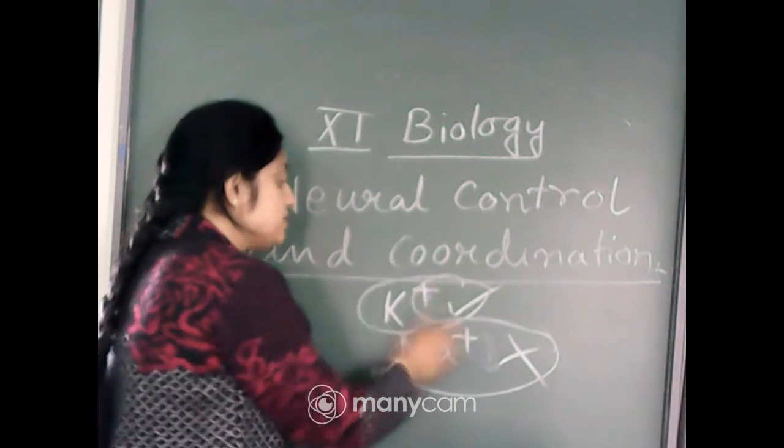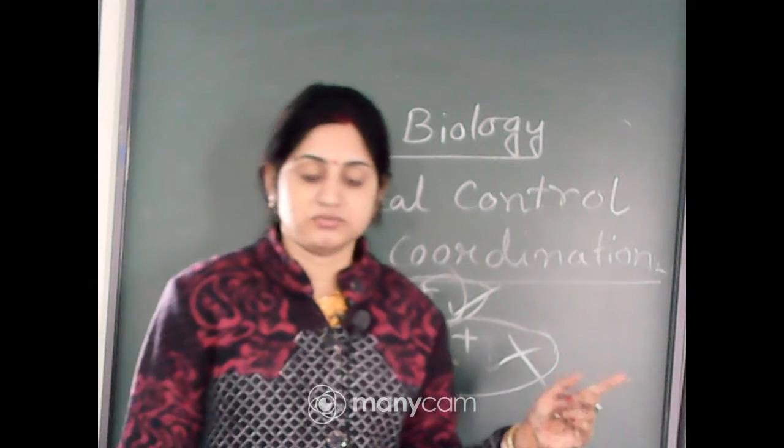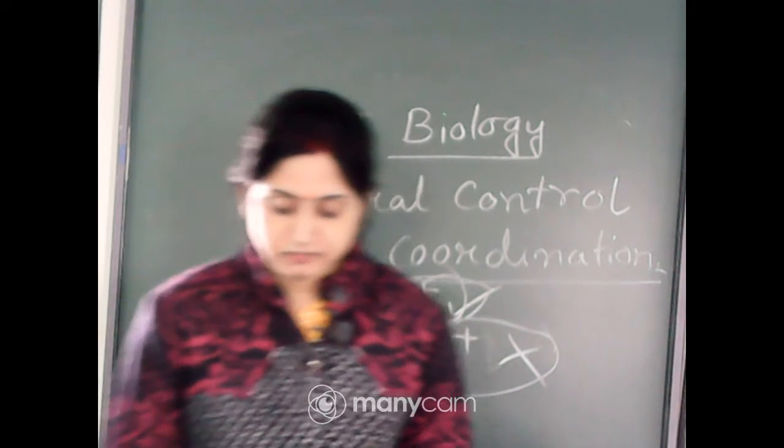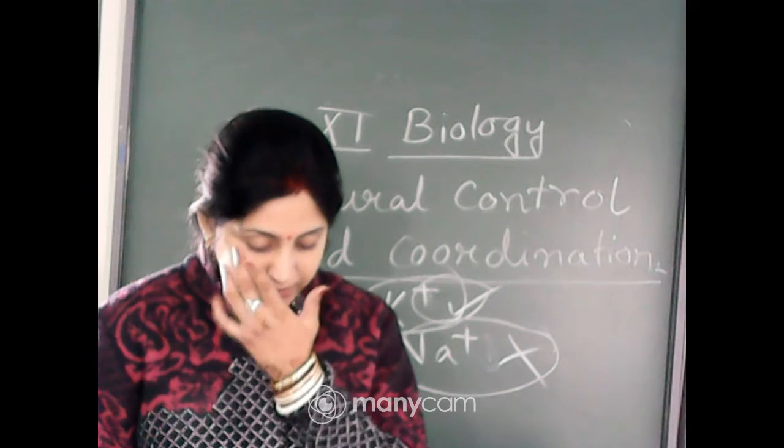That is why it is a selectively permeable membrane.